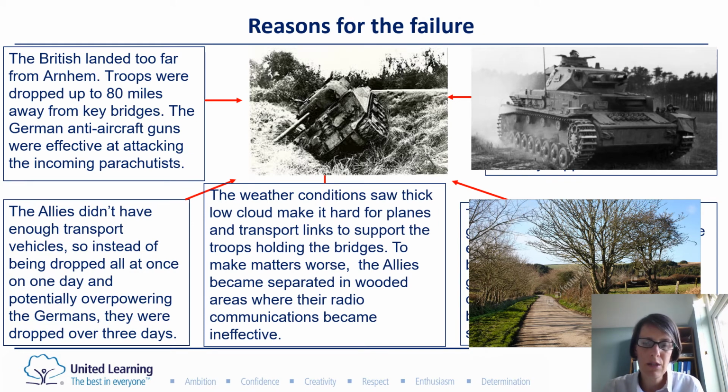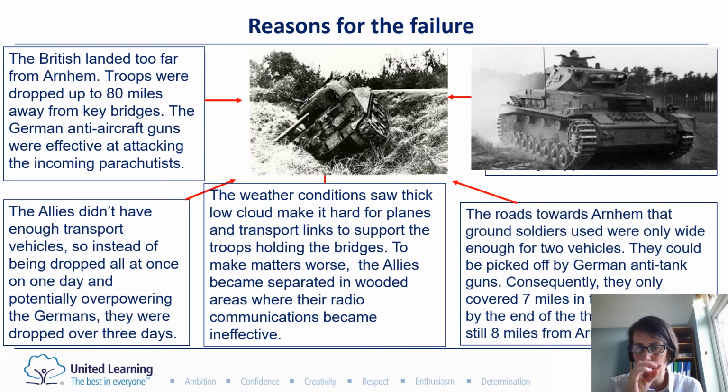The weather conditions were poor, so it was hard for them to hold on to the bridges, and because it was really woody, with really thick trees, radios didn't work very well. This bottom picture shows a narrow road, and this was a big problem because only 2 vehicles could go next to each other.